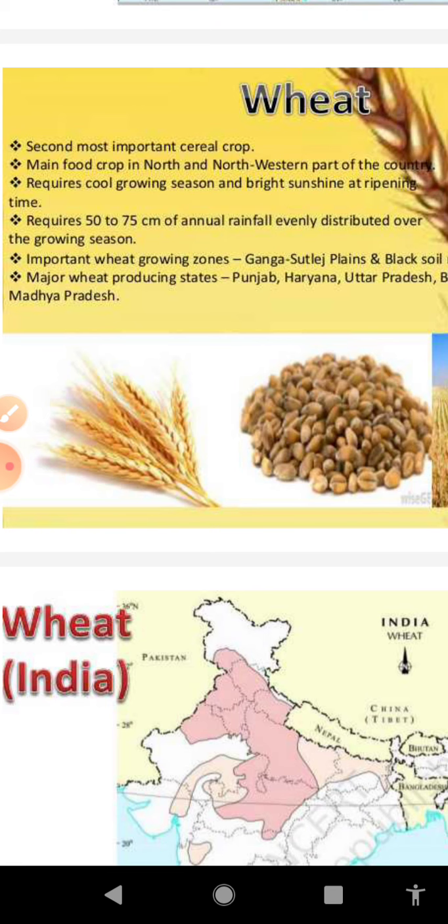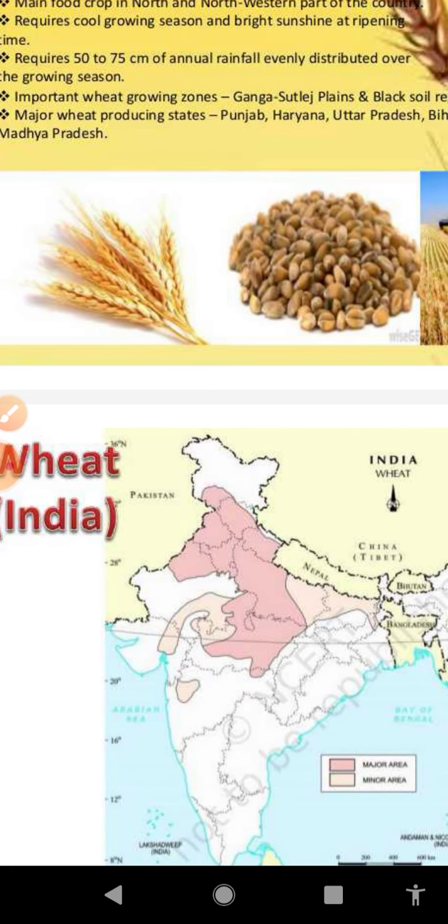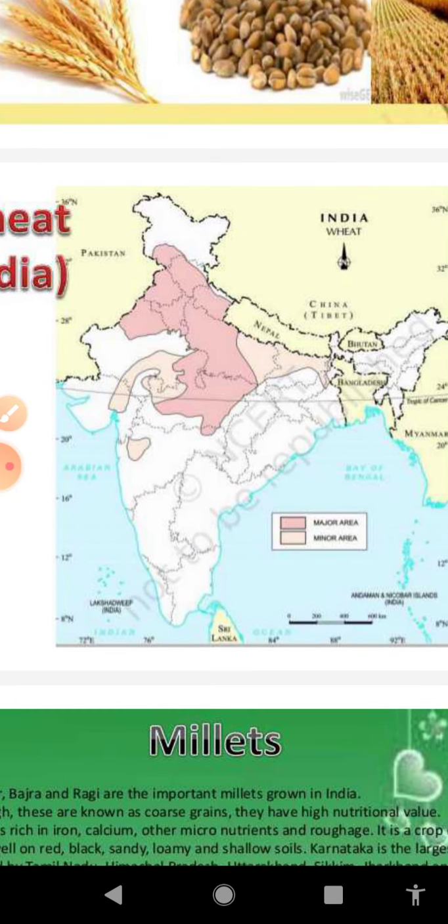These are the three major producers of wheat in our country, and other wheat producing states are Rajasthan, Madhya Pradesh, Chhattisgarh, Maharashtra, Gujarat, and Andhra Pradesh. These are the other producers of wheat in our country.